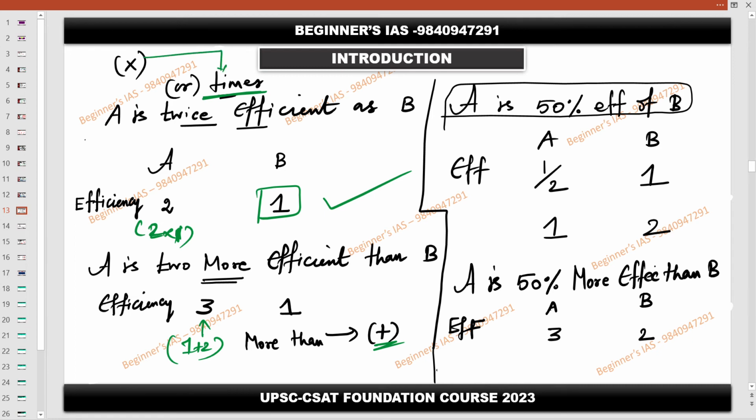Then this concept: A is 50% efficient of B. So therefore A is 50%, which means half as efficient. If B is 100%, A is 50%. 50% is nothing but 1 by 2. Okay.